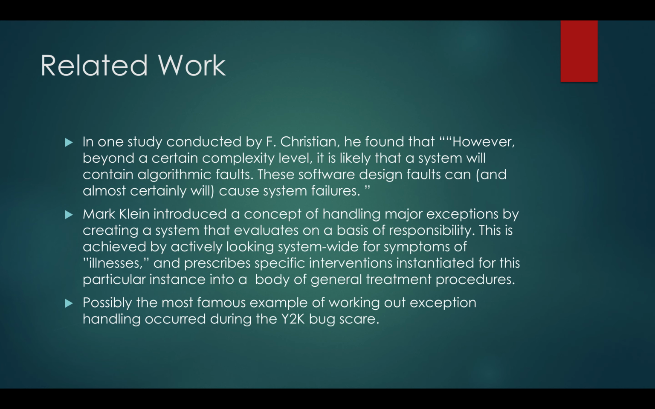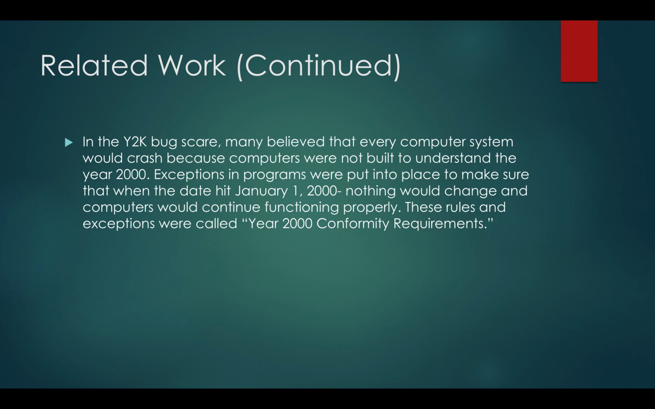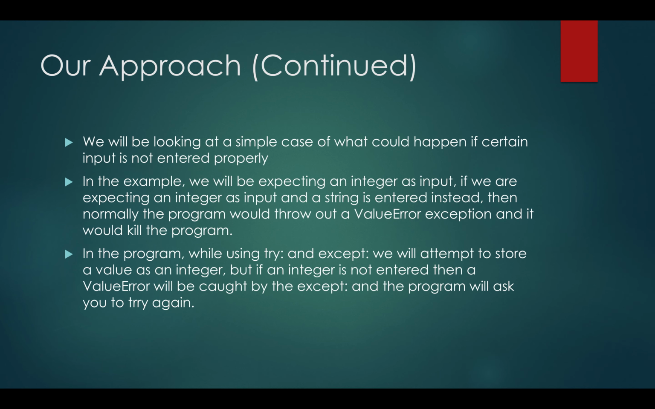And then possibly the most famous example of working out exception handling occurred during the Y2K bug scare. In the Y2K bug scare, many believed that every computer system would crash because computers were not built to understand the year 2000. Exceptions and programs were put into place to make sure that when the date hit January 1st, 2000, nothing would change and computers would continue functioning properly. These rules and exceptions were called year 2000 conformity requirements.